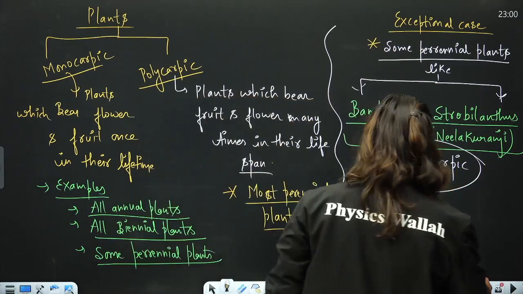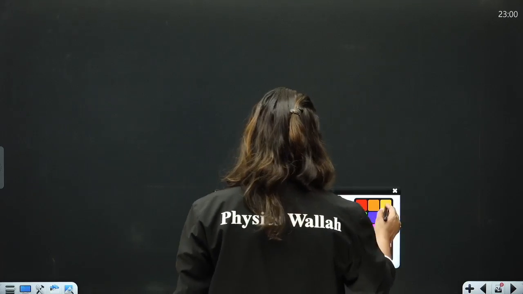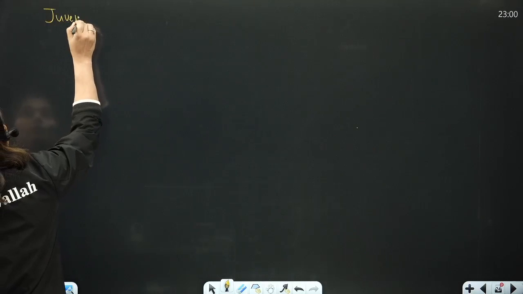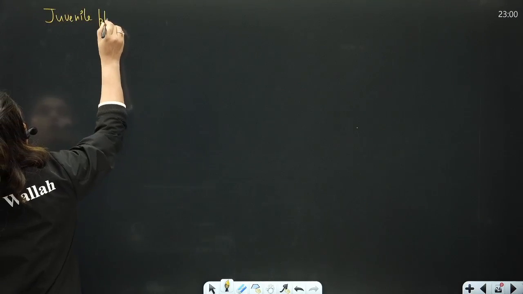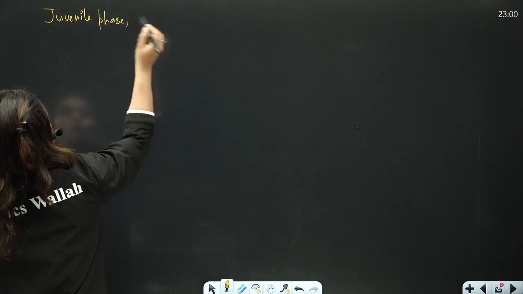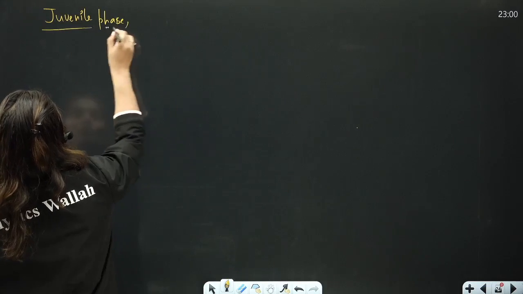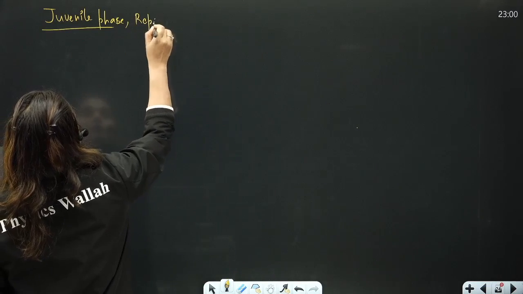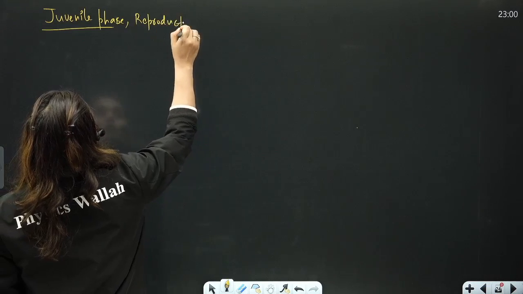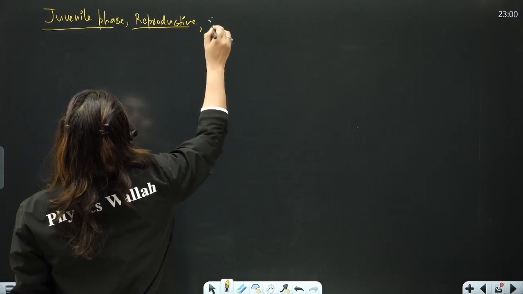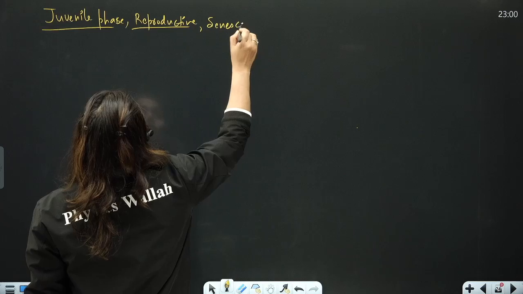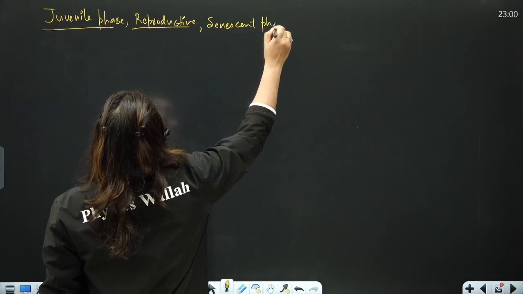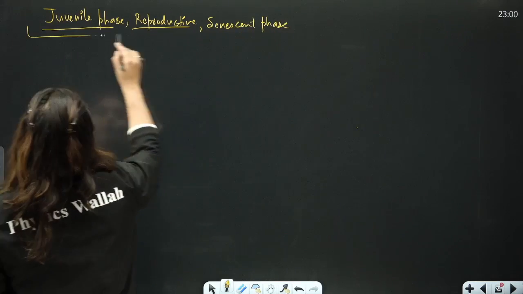So, what I'm trying to say here is that juvenile phase, then reproductive phase, and senescent phase, all these phases are demarcated clearly.